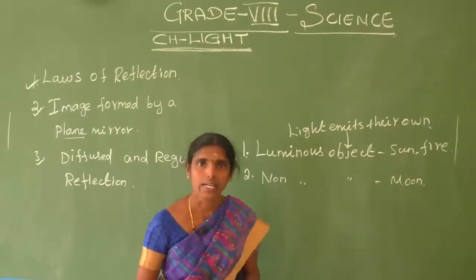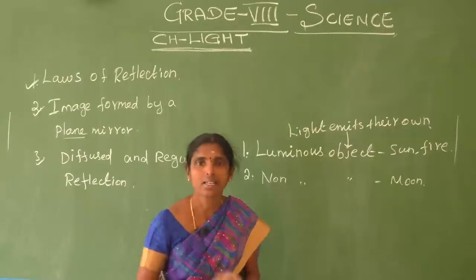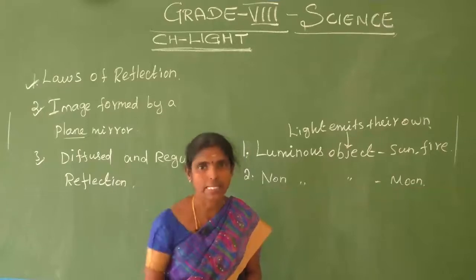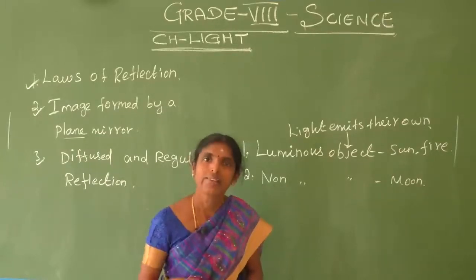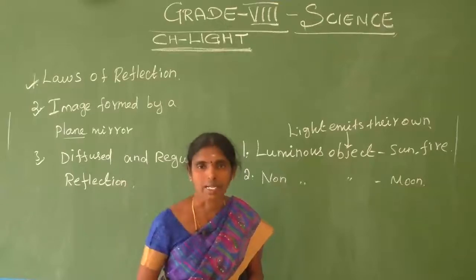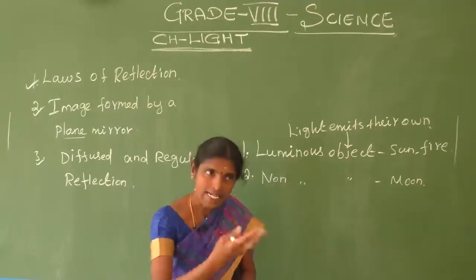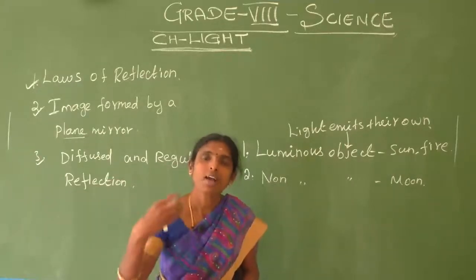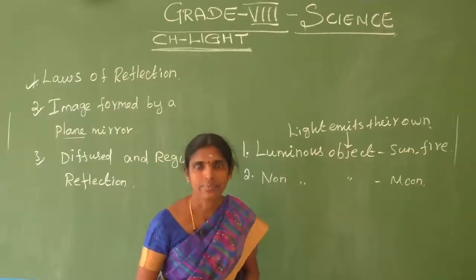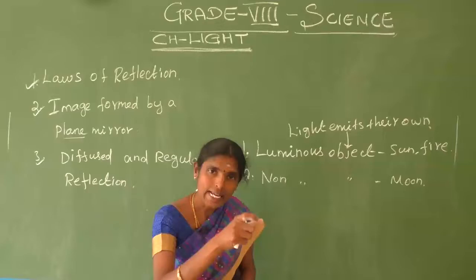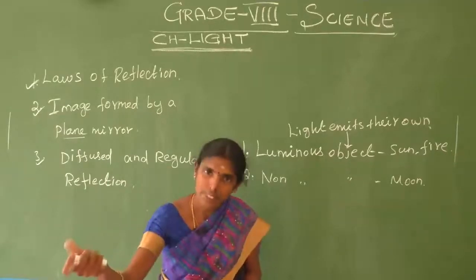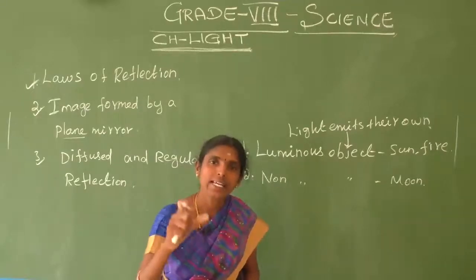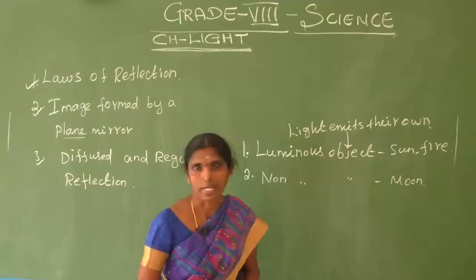Do you understand? Okay. Now we are going to stand in a bright room. The lights are present in that room. What happened? We can see all the things properly. Why? Because light is reflected from the things, so we can see all the things easily. How? The light rays fall on the object and the object reflects the light. At that time only we can see the object properly.